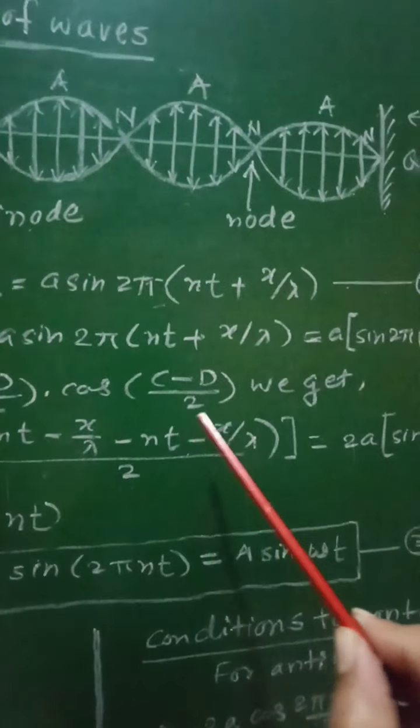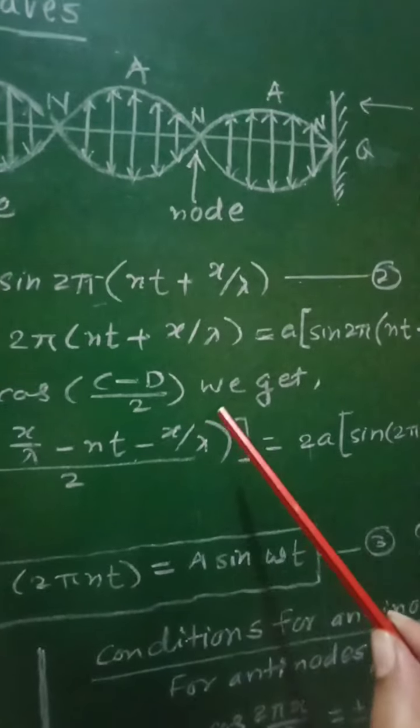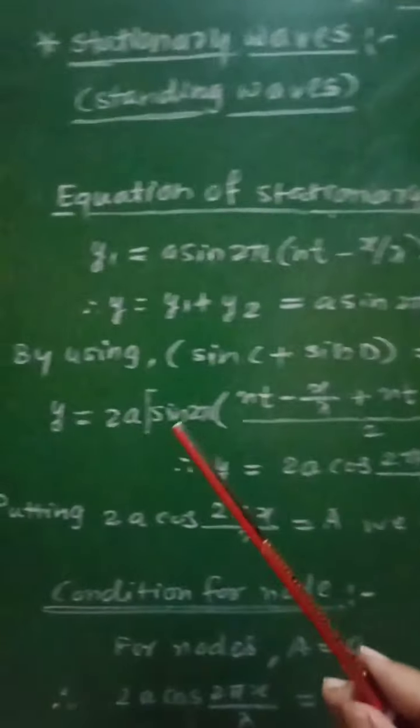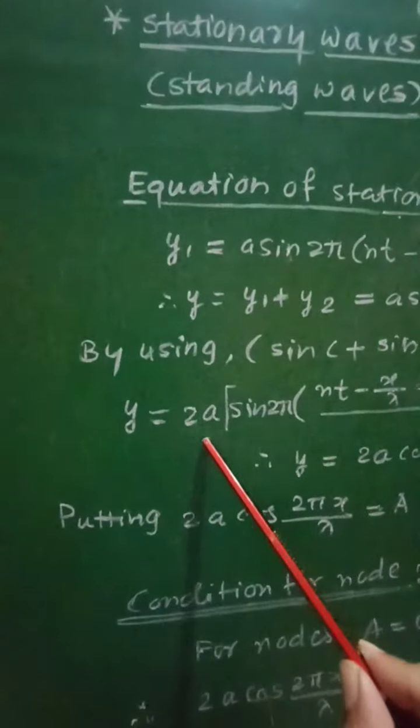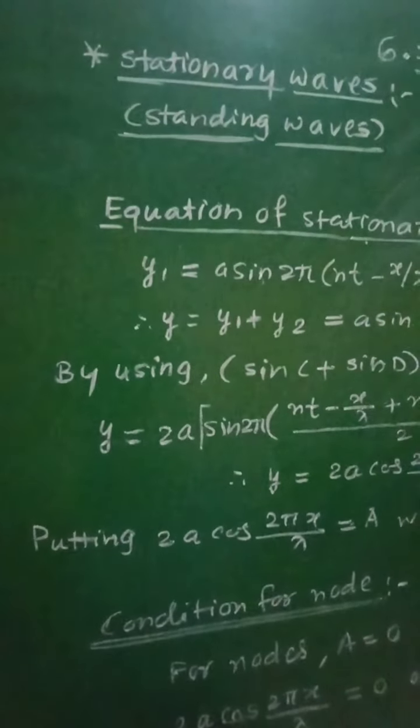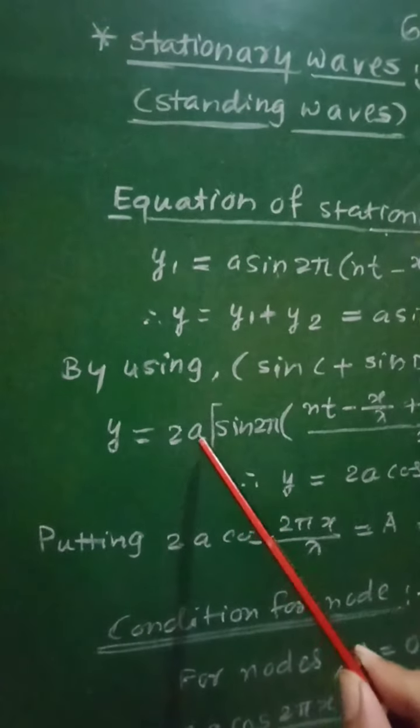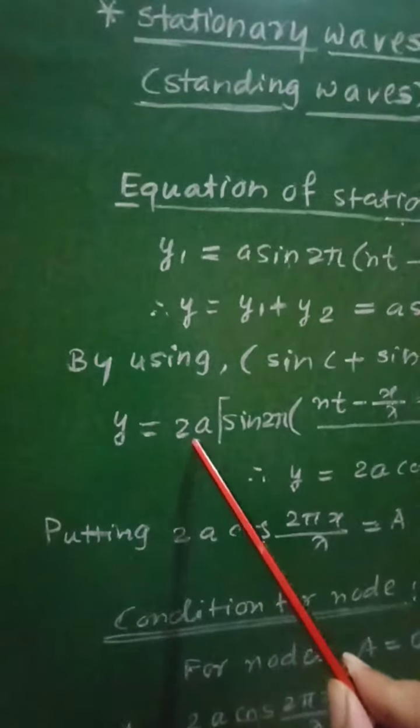So by using this formula, we get y is equal to 2a, since the 2 from the formula goes along with a.